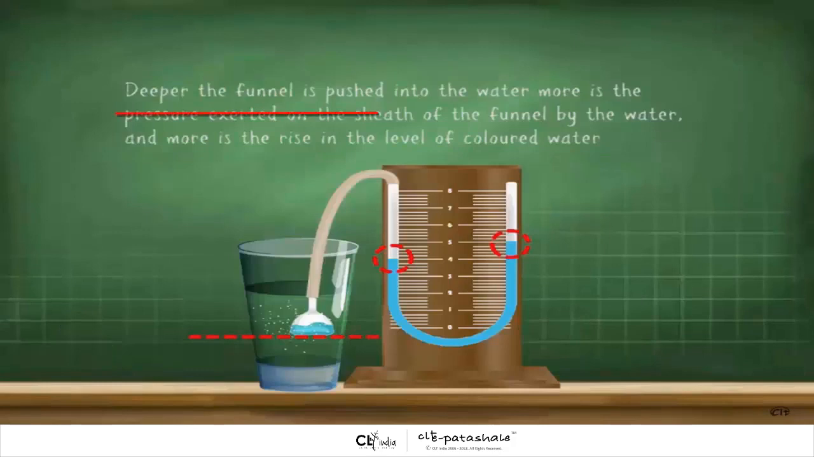The deeper the funnel is pushed into the water, the more is the pressure exerted on the sheet of the funnel by the water, and the more is the rise in the level of the colored water. You can see here in the figure that the level is rising on the right-hand side, which shows that the pressure is high.